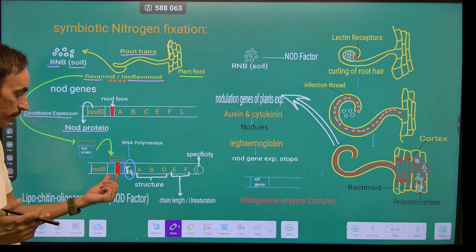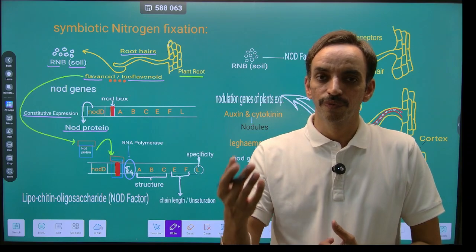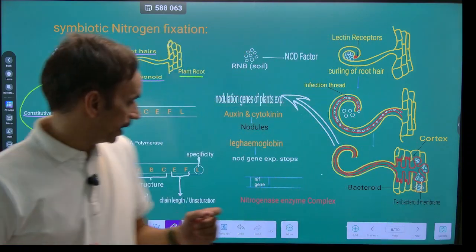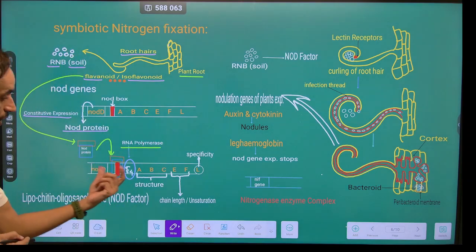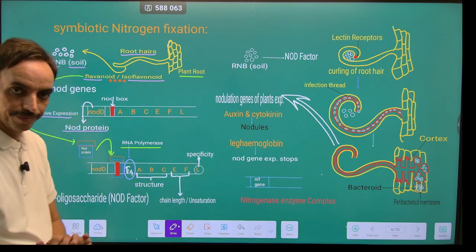After binding to the promoter sequence, this promoter sequence will be recognized by the sigma 54 factor of bacteria. Then there is a binding of RNA polymerase and there is an expression of these genes, which are ABCEFL.